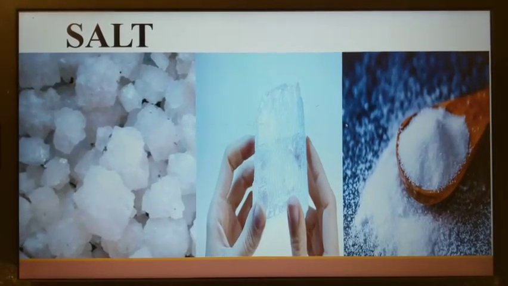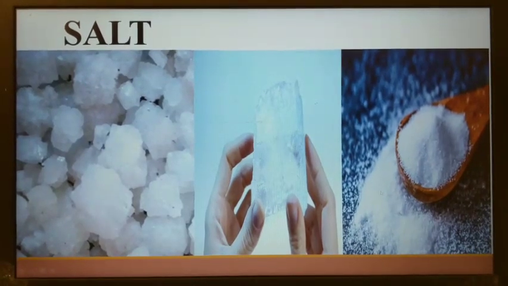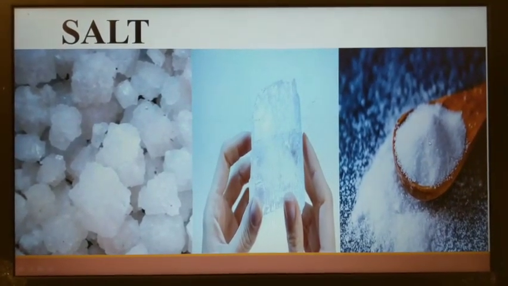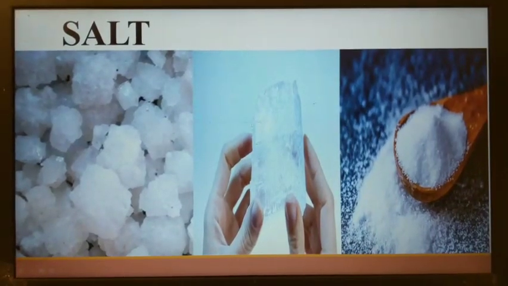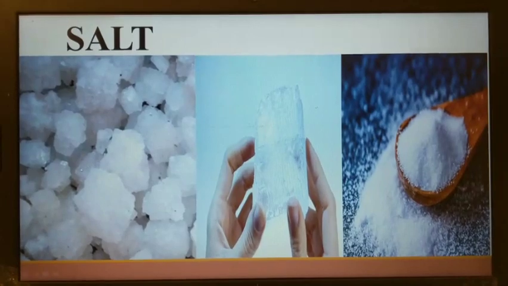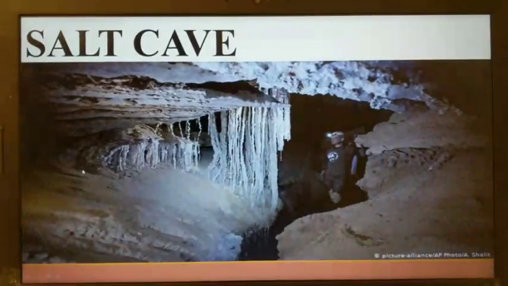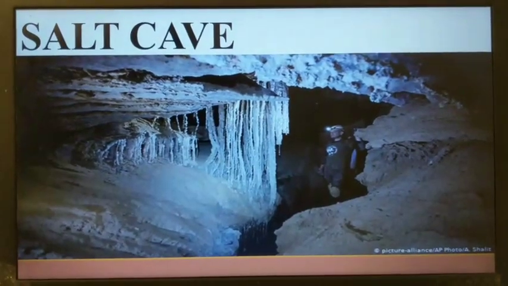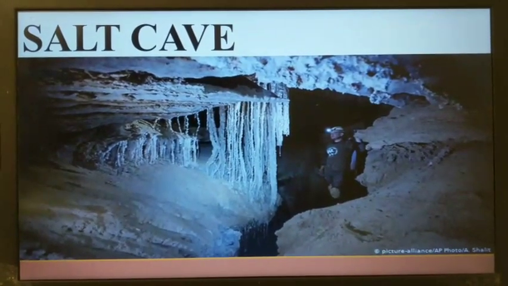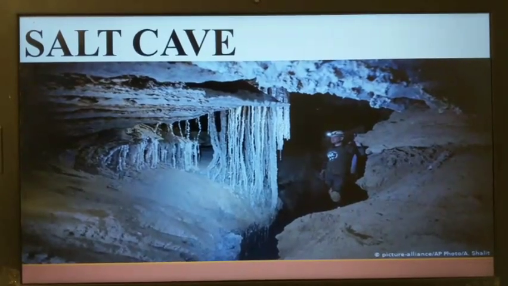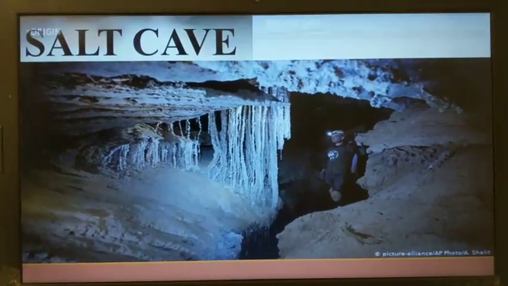Children, the salt at our home is the refined salt which we put in food, but in its original form it looks like this. Very big and granular. This is what we are going to study about, the salt cave. Now if you see, the miner over there is going to remove the salt from the salt caves. That is how we remove salt from salt caves.